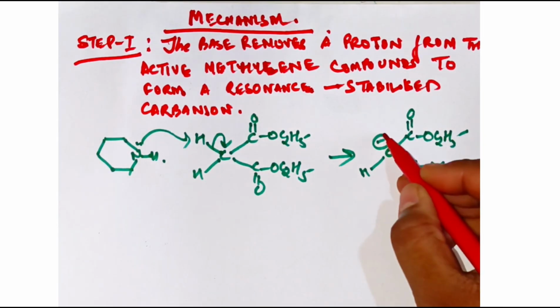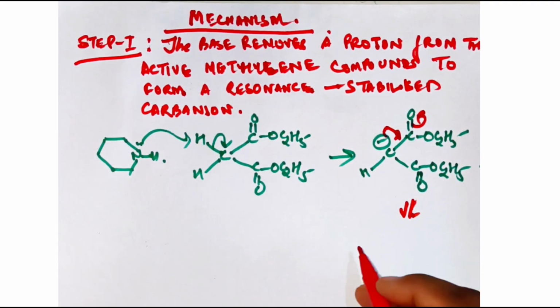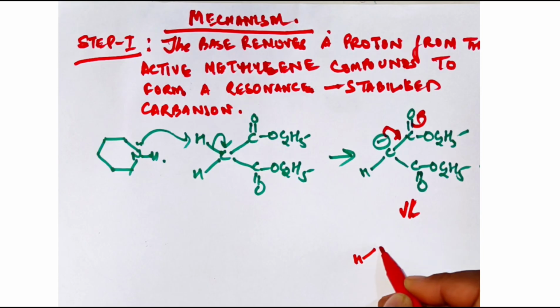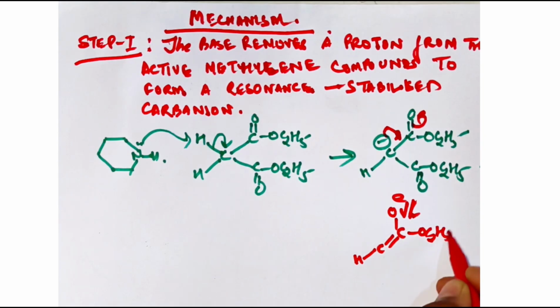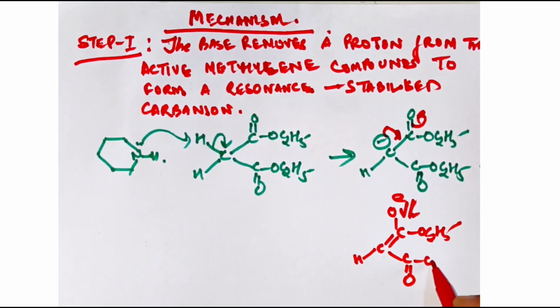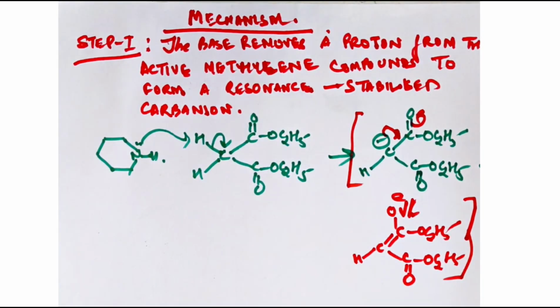Why resonance stabilized? See here, it can go here and form this, so it can be formed like this also. HC, double bond C O minus O C2H5, C double bond O O C2H5. So there is a resonance stabilized kind of product forming in this case. Okay, so this is the first step.